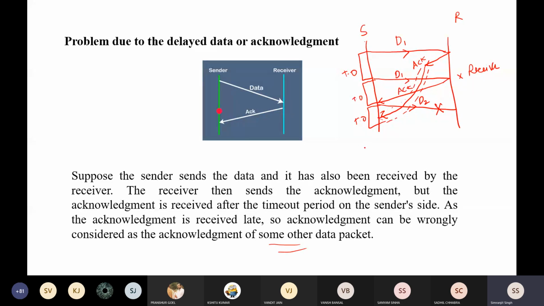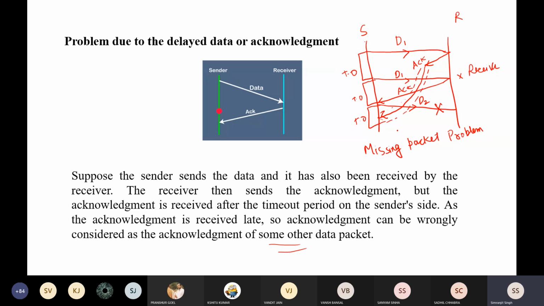This particular problem is also called the missing packet problem. Because this packet is missing and we got the acknowledgement, it is very difficult to backtrack where it went wrong and which packet was not received by the receiver.